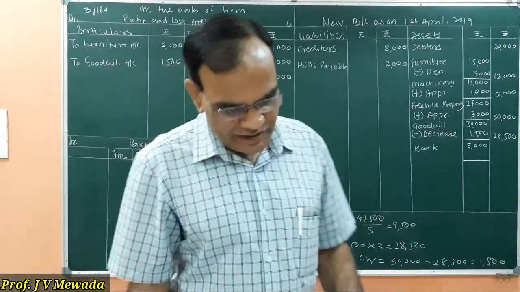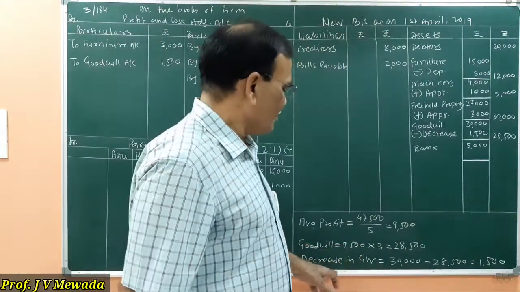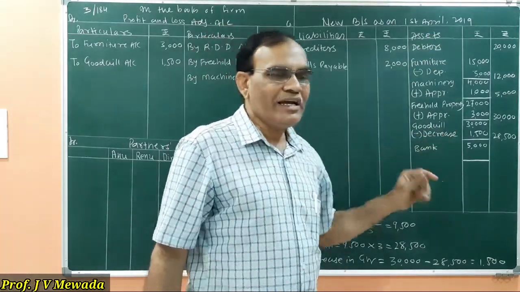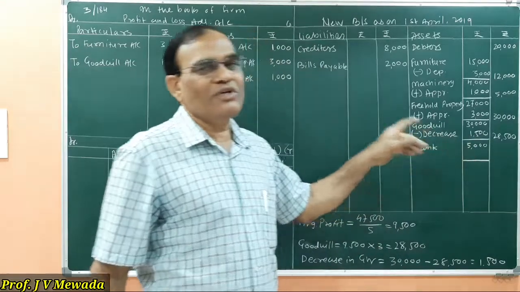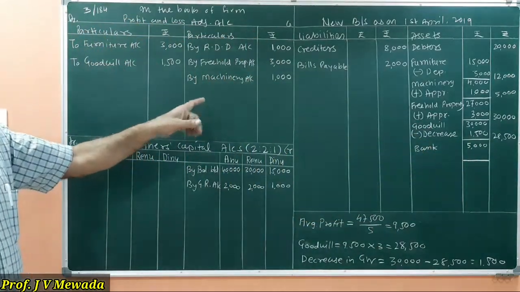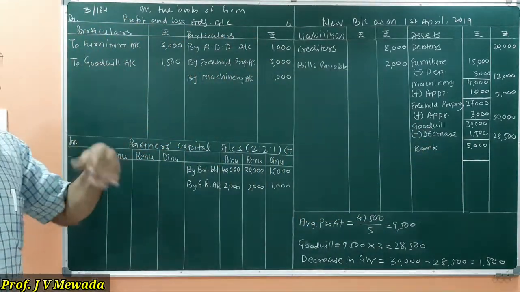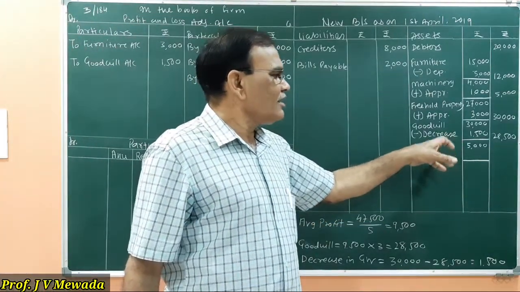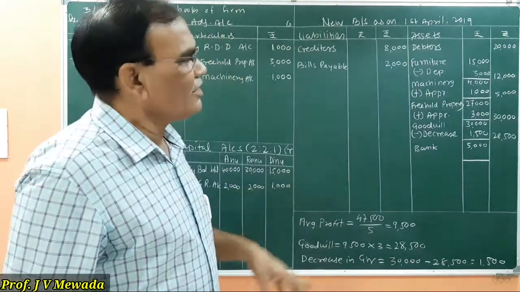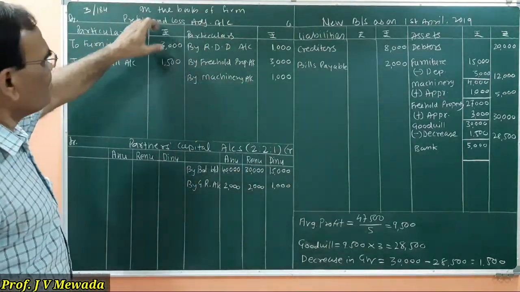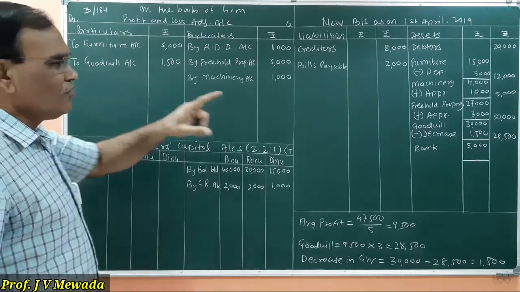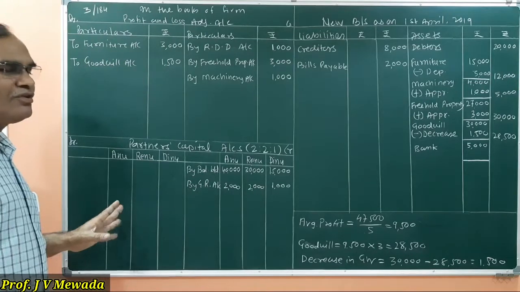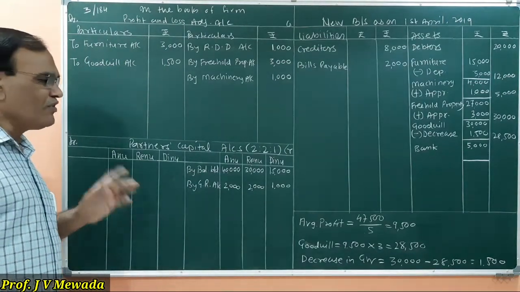Now here you have to remember there are 2 treatments for this goodwill. We can treat the goodwill like other assets, and any increase or decrease you can transfer to the profit and loss adjustment account, as what we have done. If you do not want to do this, then whatever is the difference in the value of goodwill, instead of transferring it to the profit and loss adjustment account, we can transfer that particular 1,500 to the partners' capital accounts on the debit side in the profit sharing ratio.